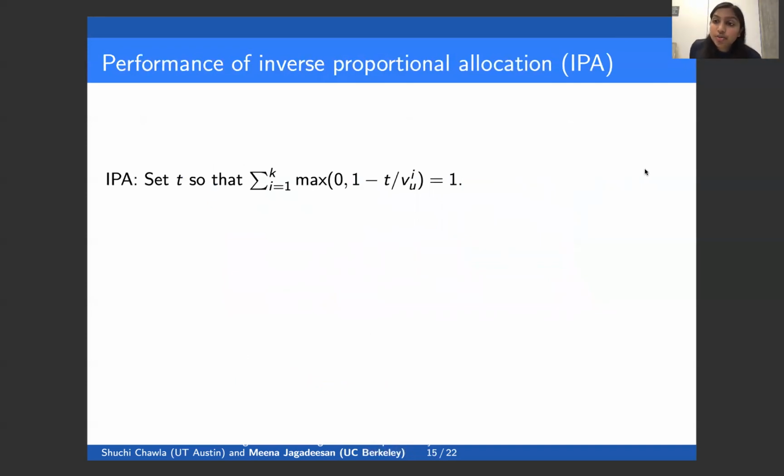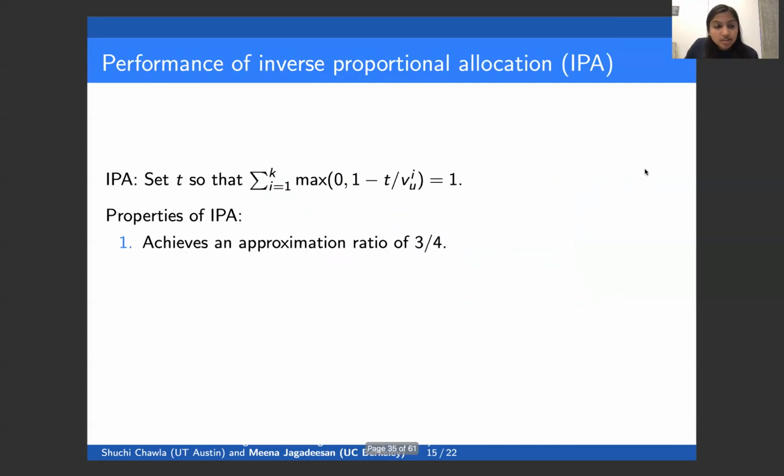So let me give an overview of the performance of inverse proportional allocation. The first property is that it achieves an approximation ratio of 3/4, regardless of the number of advertisers in the system. The idea is that by deducting proportionally to the inverse of the values, we're able to eliminate these advertisers that place really low values on the users. So this is able to provide much stronger approximation ratio guarantees than proportional allocation.